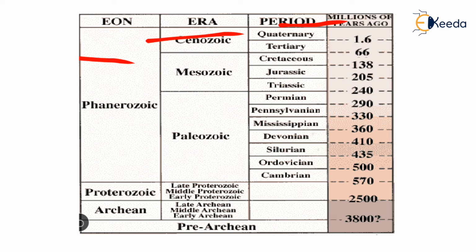Paleozoic is divided again into periods: Cambrian, Ordovician, Silurian, Devonian, Mississippian, Pennsylvanian, and Permian. Mesozoic is again divided into periods: Triassic, Jurassic, Cretaceous. Cenozoic again divides into periods: Tertiary and Quaternary.